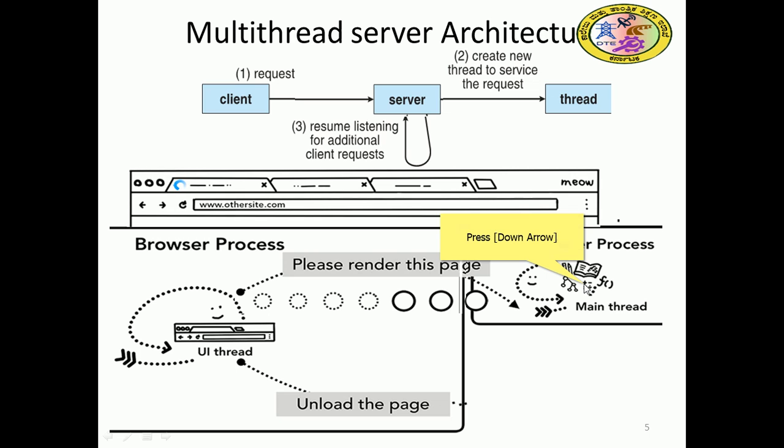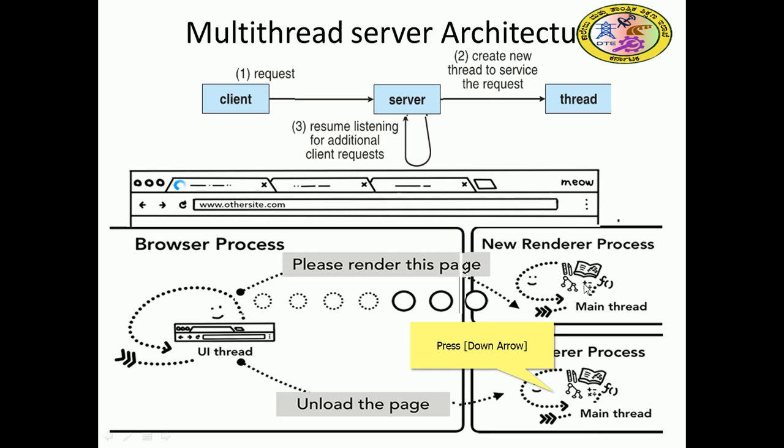Next, when we want to update some pages and remove old pages, the old render process is removed. That is unloading the pages, because the cache memory becomes full. From one website the browser brings the pages, and you can click on one more page, which may go to some other website.